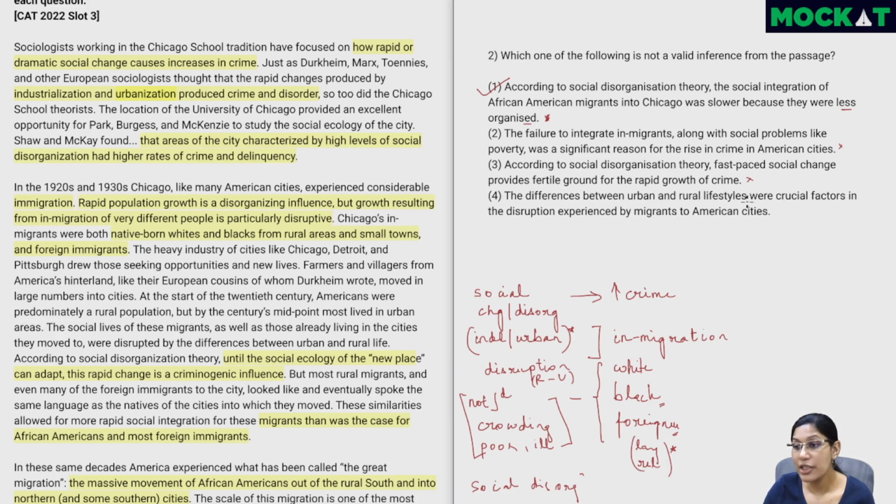The differences between urban and rural lifestyles were crucial factors in the disruption experienced by migrants to American cities. Now, when it came to the migrants, we've been told that the social life of these migrants, as well as those living in the cities they moved to, were disrupted by the differences between urban and rural life. This is also something which we just noted down over here, that the difference between the rural and the urban is what caused the disruption. So this again is something which can be inferred from the passage. So it's again wrong, and the first option is the only one which is not a valid inference from the passage.